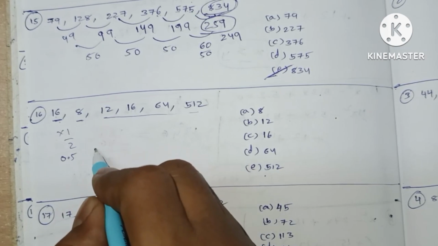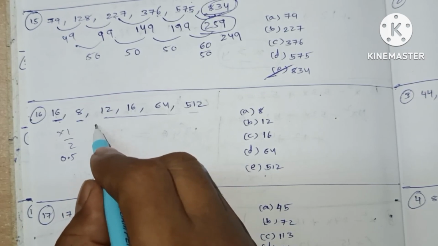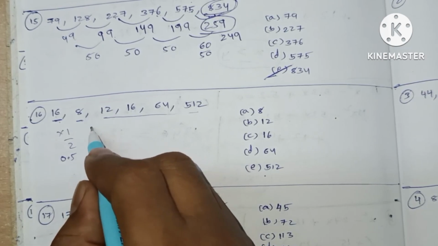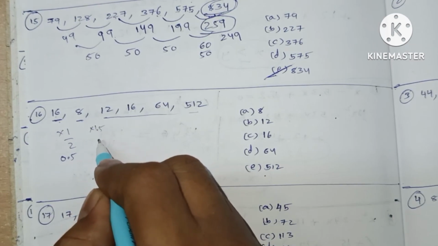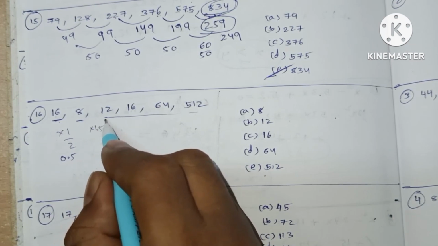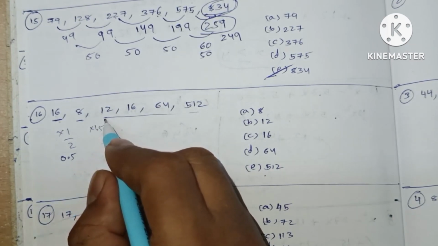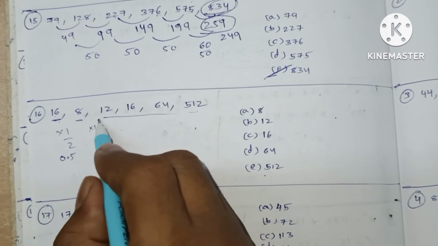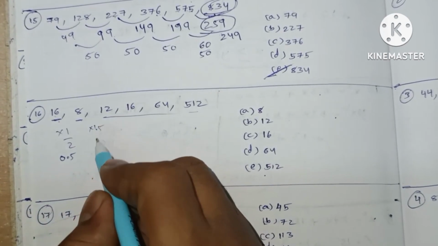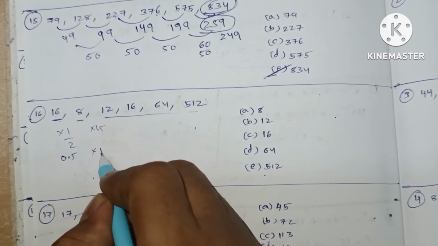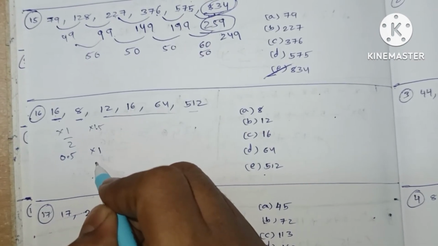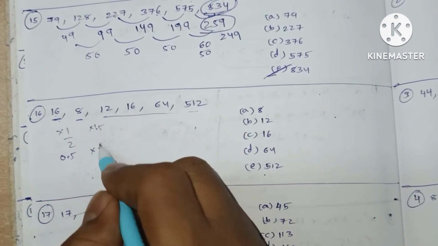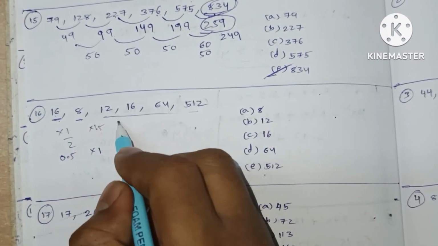Here it must be into 1 or 1.5. Here it is 1.5. It might be a wrong number. So we can take into 1 also. So we have two possibilities. Let's see the remaining.